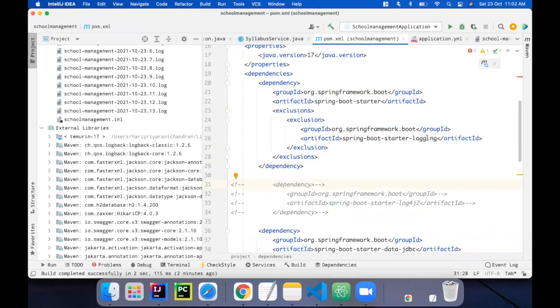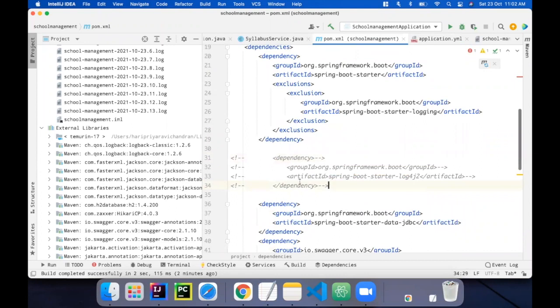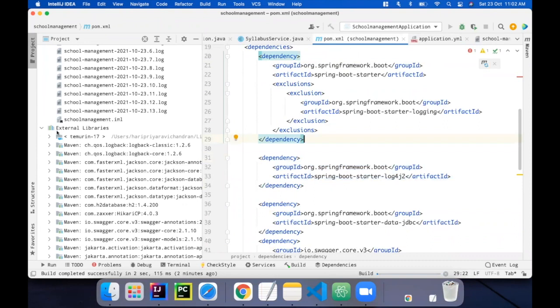So I'm going to uncomment it. These are all the exclusions. What I'm going to exclude is the basic logback, which is supported by Spring Boot. So I'm going to exclude that, and I'm going to include this log4j2 dependency. So I've just switched the framework, and I've not done any changes in my code.